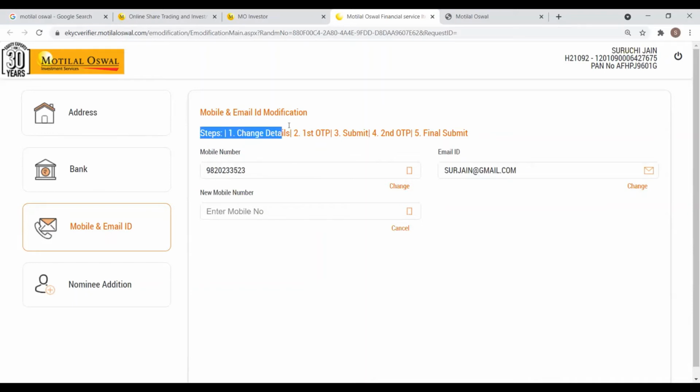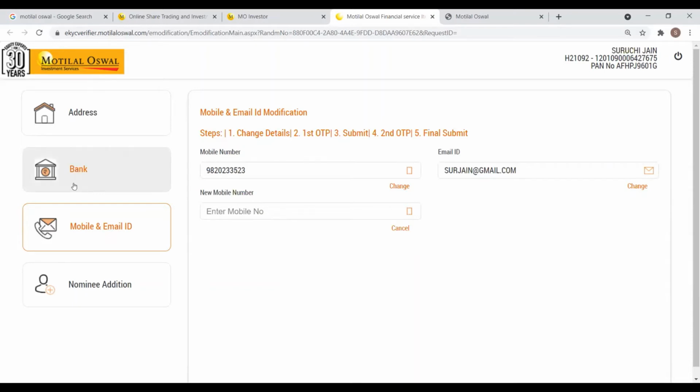So the steps here are mentioned at the top as well. You need to change your details. There will be a first OTP to your new mobile number or your new email ID. You need to click on submit. And there will be a second OTP to your previous mobile number and previous email ID. And you click on final submit to make the modifications. So that was on mobile and email ID modification.